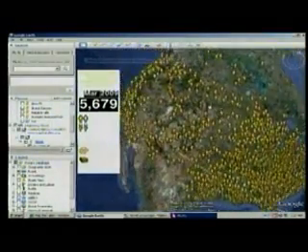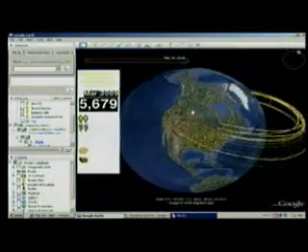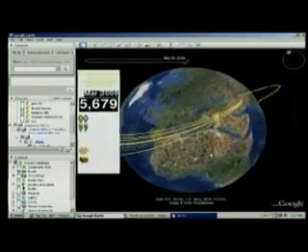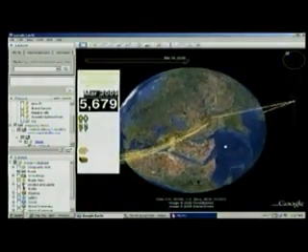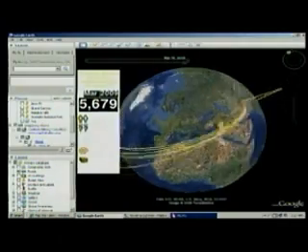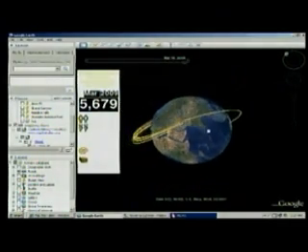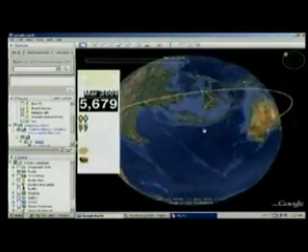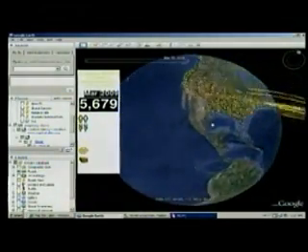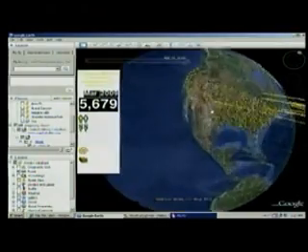So as we scroll around the Earth, let's zoom out just a little bit. These lines right here, they represent where that person was stationed. So if we go around, you can see that a lot of these people were in the Middle East from the U.S. Some of them were stationed in Europe and went over to the Middle East. So really interesting look. Again, you can zoom in. We'll go around back to the United States and take a look at a couple more soldiers. So zooming back in here.